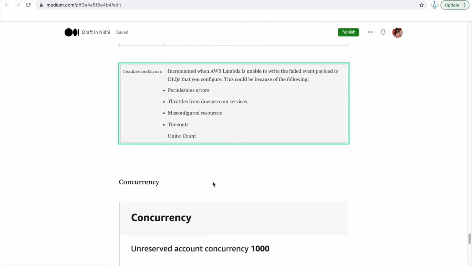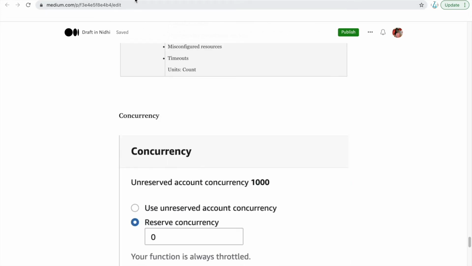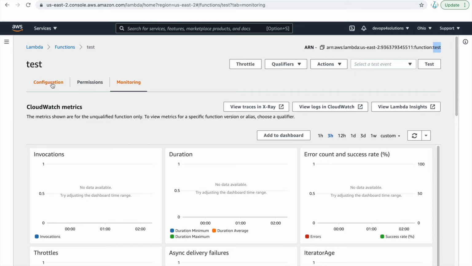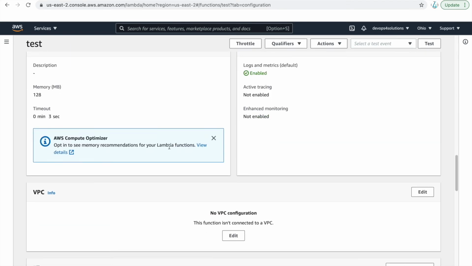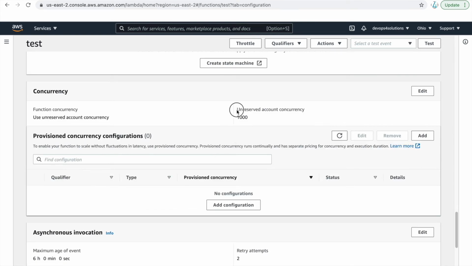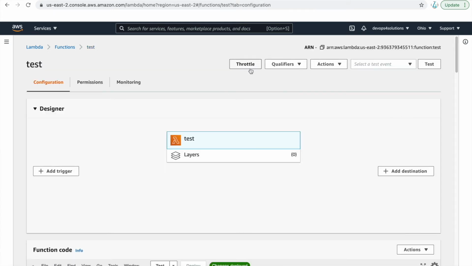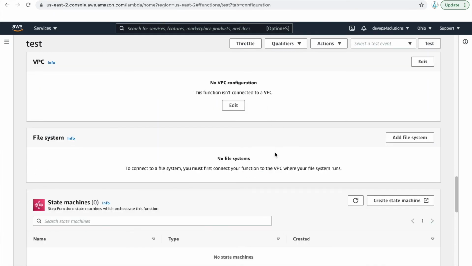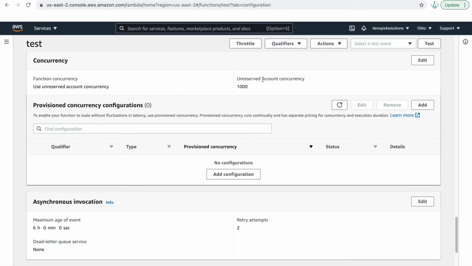Now we'll talk about concurrency. So what is concurrency? If I go here, you can see the concurrency, unreserved account concurrency. This means your function can be executed 1000 times concurrently, right? This is the default setting. You can change it. And here you can see that it is not throttled right now. My function is working, right? Because it is unreserved account concurrency.